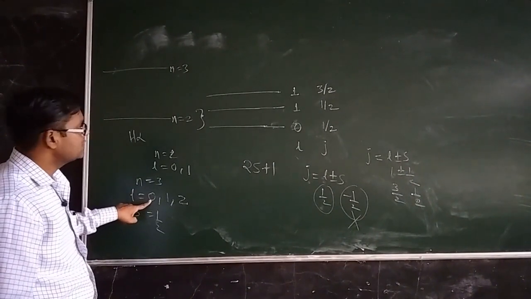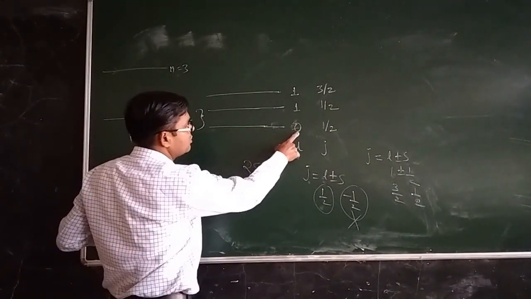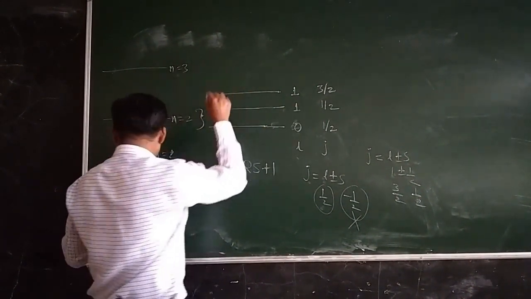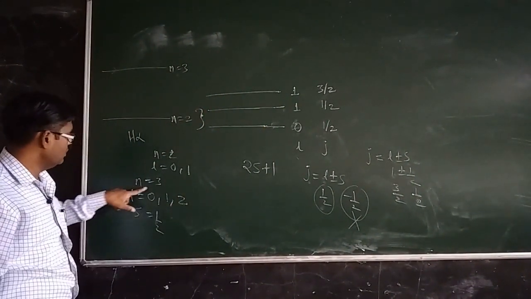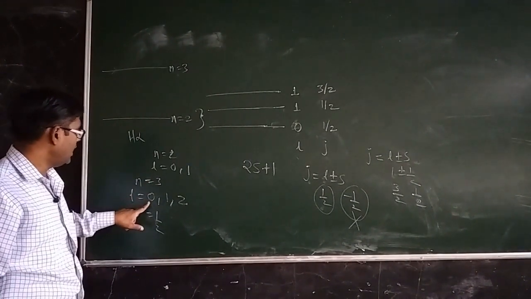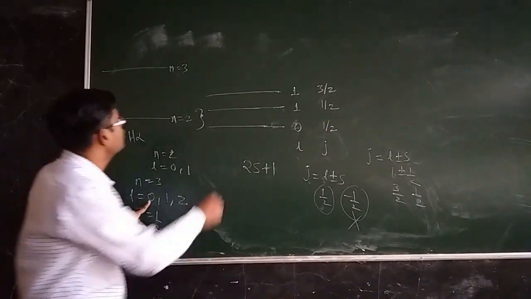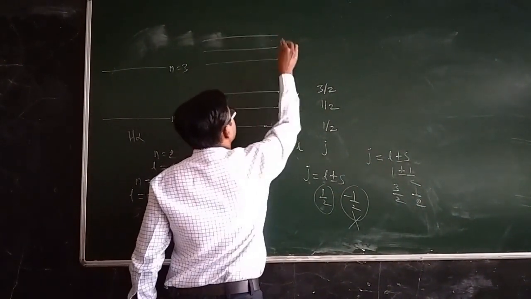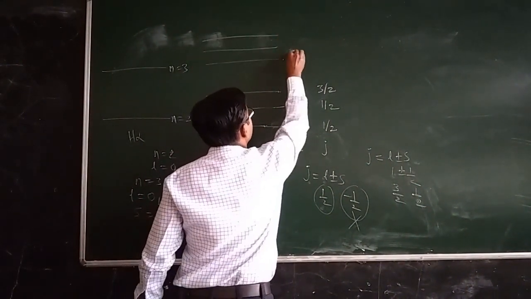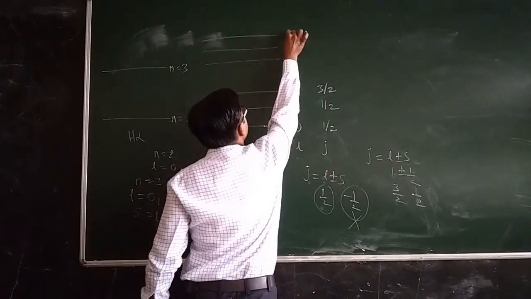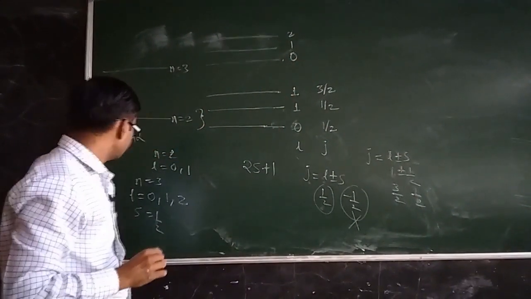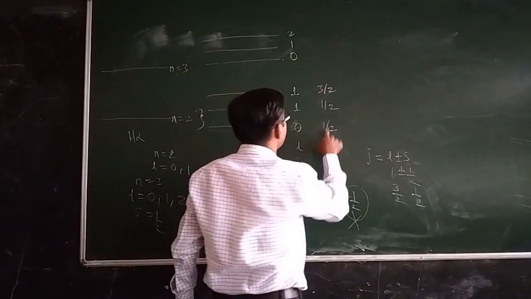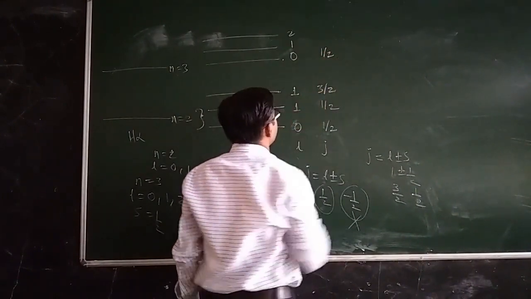So L equal to 0 state will split up into only one state, that is half. So you see, first what we have to show, n equal to 3 state will be having the three values of L, that is 0, 1, 2. Here L will be equal to 0 and here it will be 1 and here it will be equal to 2. Now L equal to 0 will have only one value of j, that is given by half. So one value of j.